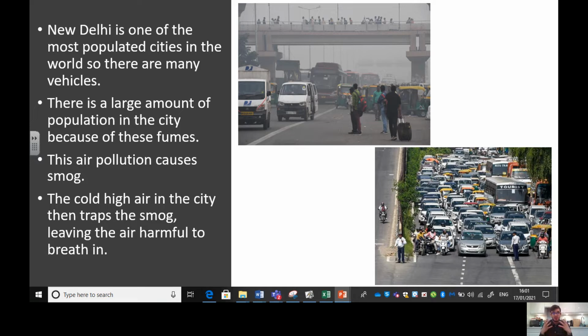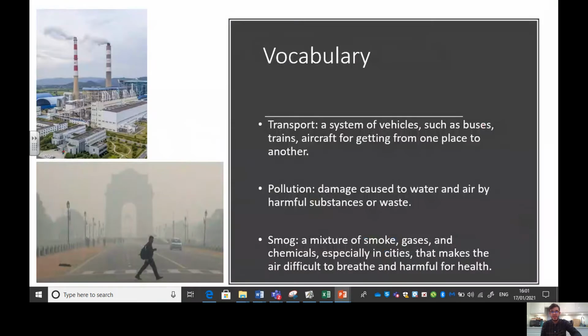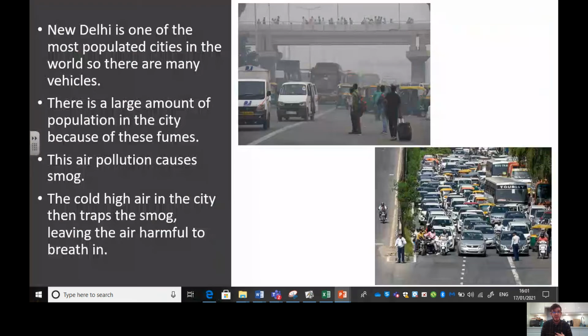Okay, it gives out this pollution, and part of this pollution in New Delhi causes smog. And remember, when we spoke about smog, it is a mixture of smoke, gases and chemicals, especially in cities, that makes the air difficult to breathe, and it can be harmful for our health.